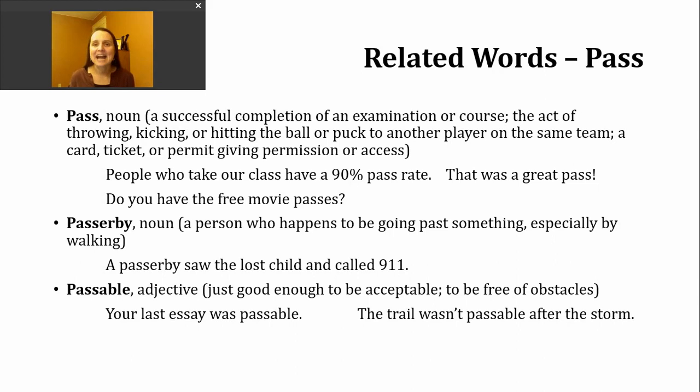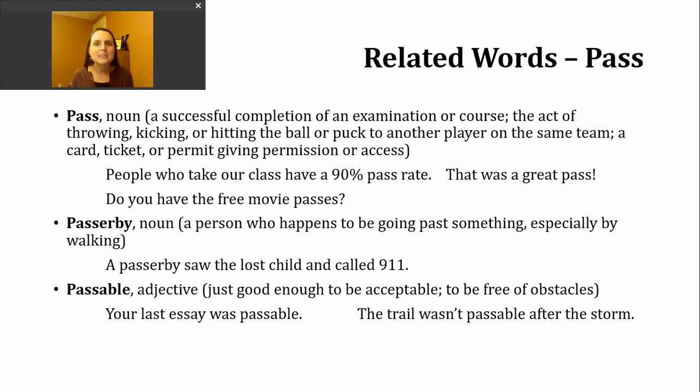Another related noun is a passerby. This is a person who happens to be going past something, especially when they're walking. So let's look at this word in a sentence. A passerby saw the lost child and called 911. The last word we're going to look at today is an adjective. It's passable. It means just good enough to be acceptable.